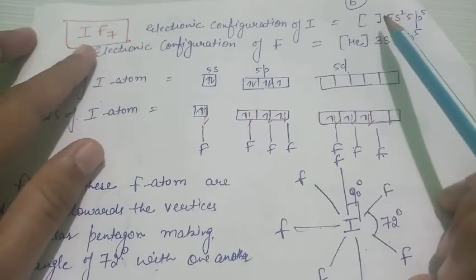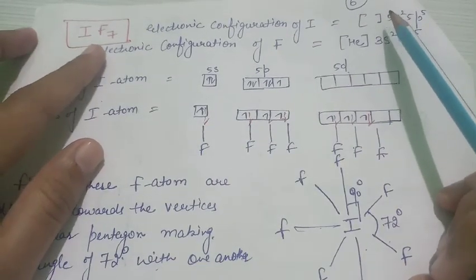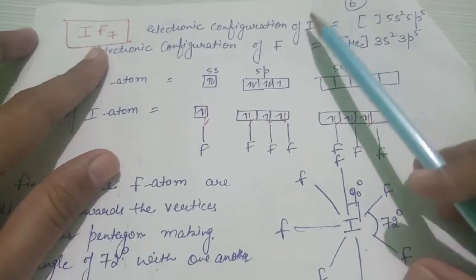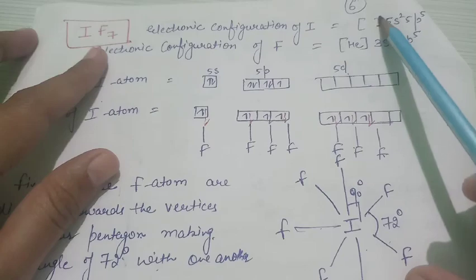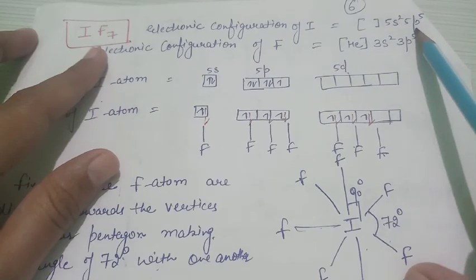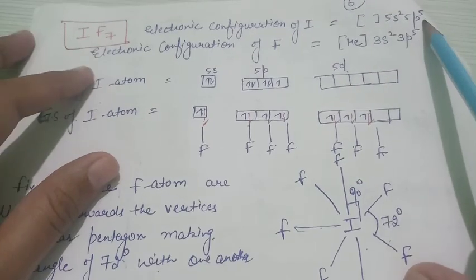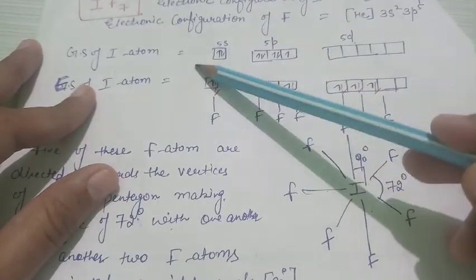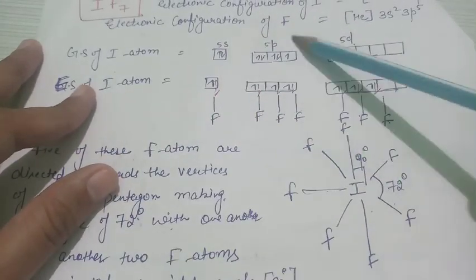Now the last molecule of our discussion is the IF7. Electronic configuration of iodine, because iodine acts as the central atom. So the outer electronic configuration is 5s2 5p5. The ground state configuration of iodine atom is 5s2 5p5 type.